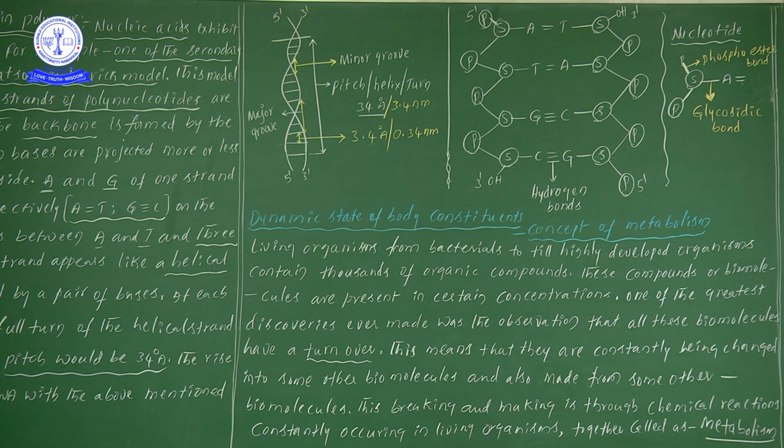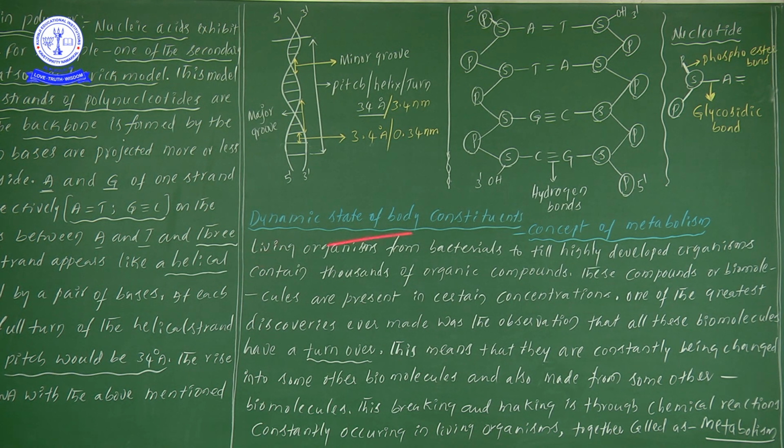Right. Next case, let us enter. This is the side heading: dynamic state of body constituents. I have written it with blue color, it is not appearing clearly, but through my voice you can get that this is the dynamic state of body constituents. Its subheading is concept of metabolism. So there, what is the concept of metabolism? What are the main important points to be discussed? Only some information we are learning now in this video. Some information is remaining.